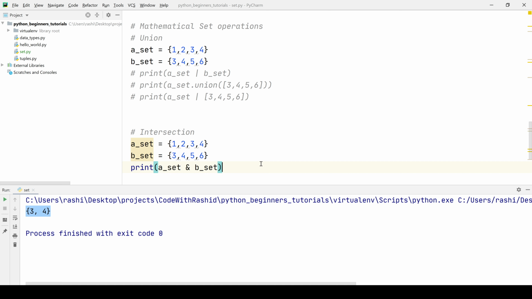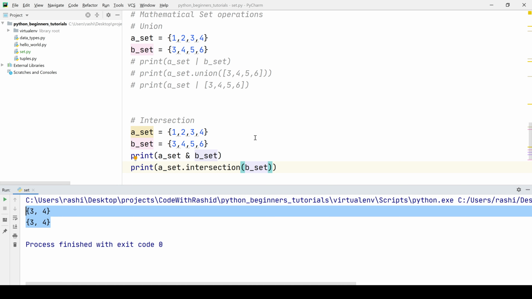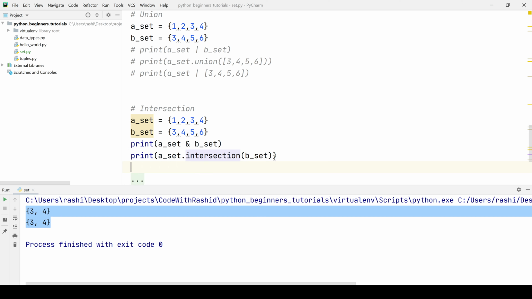Similarly, we can achieve the same thing using the intersection function. We will say A underscore set dot intersection and B underscore set. If we run the program, we will see that we have got the same output again, 3 and 4. So this was the intersection operation.